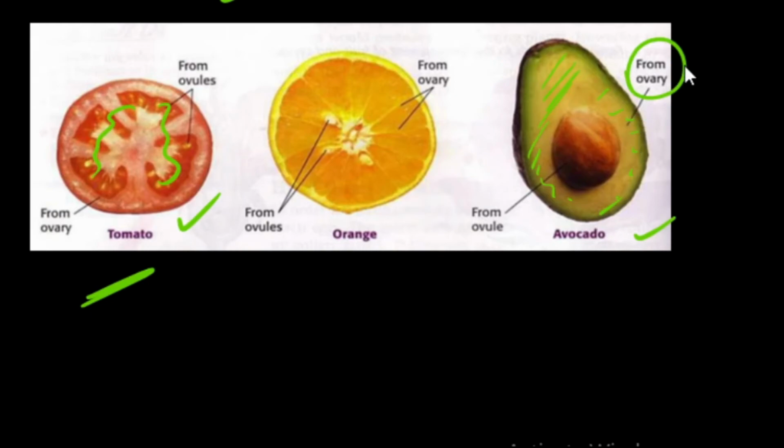In the true fruit, it is developed from the ovary. Here is another example, orange. In orange, you can observe this is the fruit region, and this fruit portion is developed from the ovary. But in the case of false fruit, the thalamus replaces the ovary. That's it. That is a simple point to be noted.